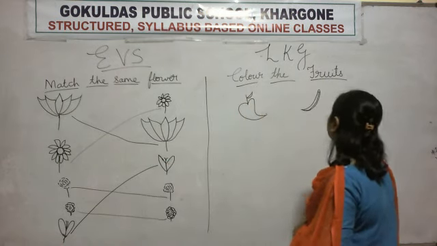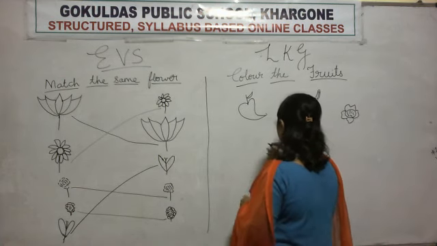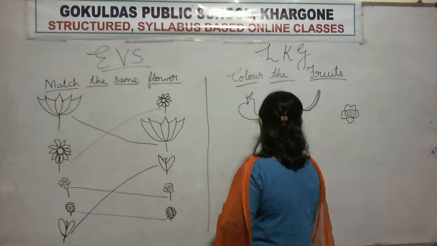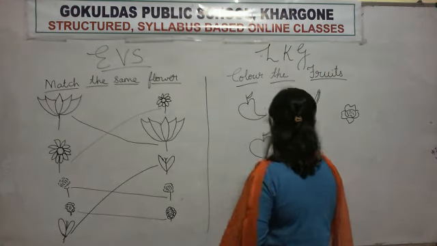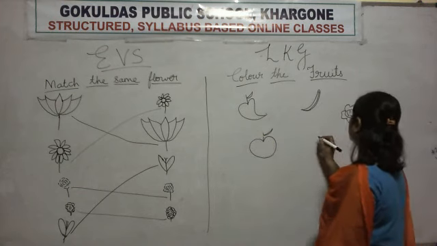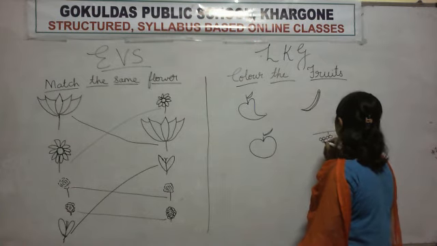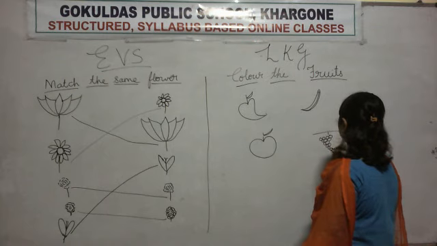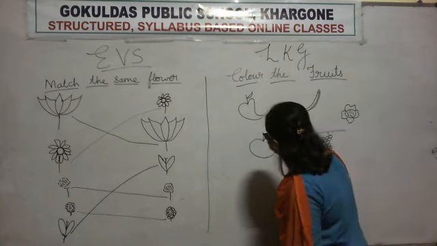Next, color the fruits. What are these? These are fruits. We have learned the names of fruits. Yes or no? Yes. So what do we have to do? You have to color the fruits. Okay.